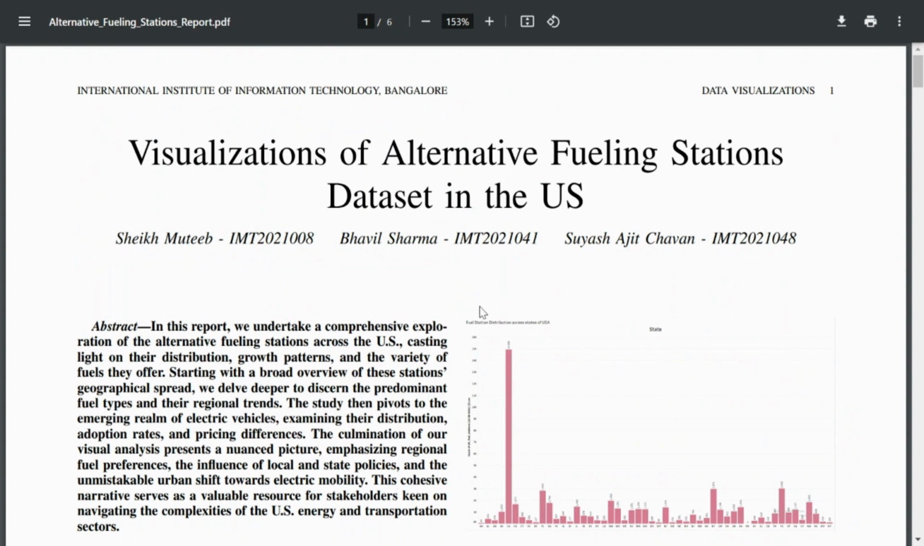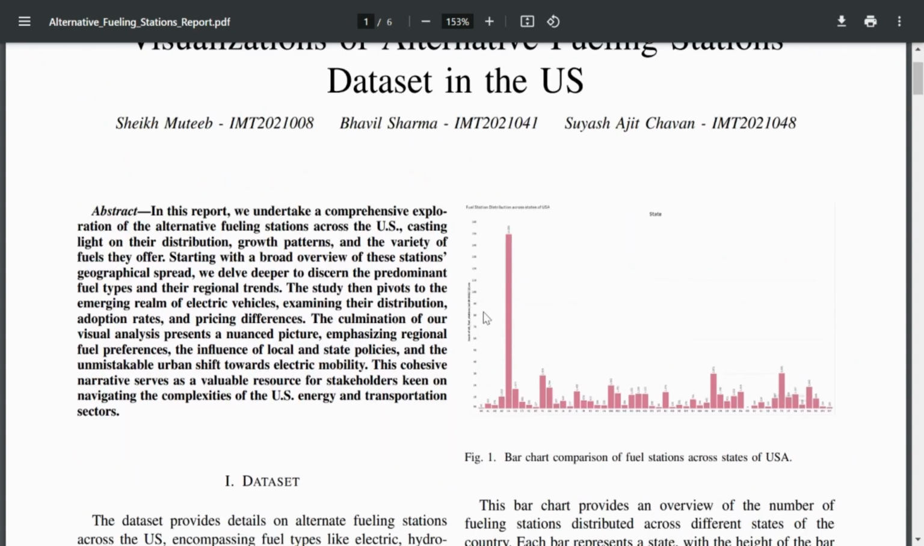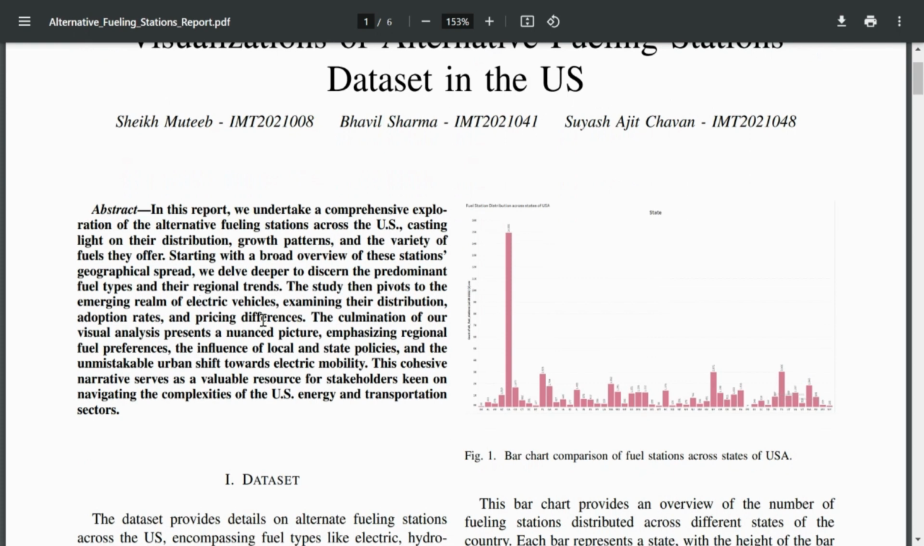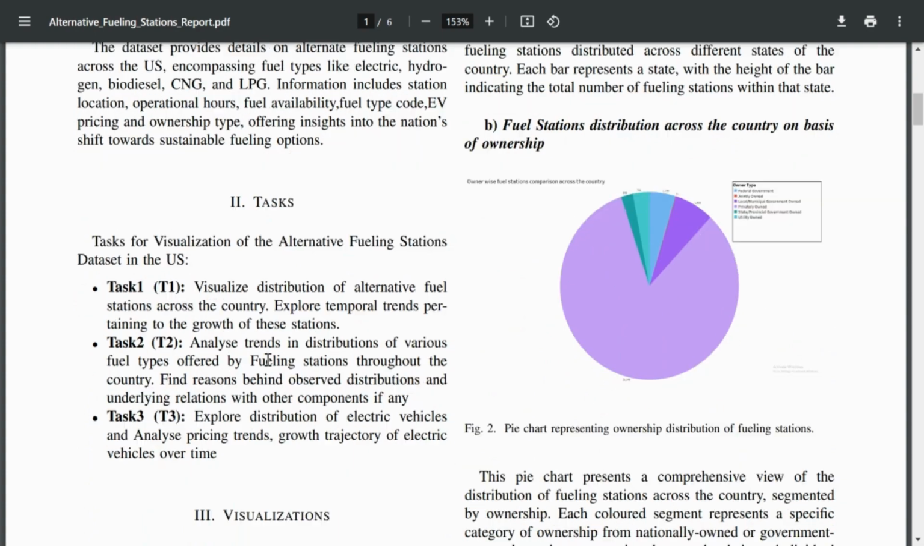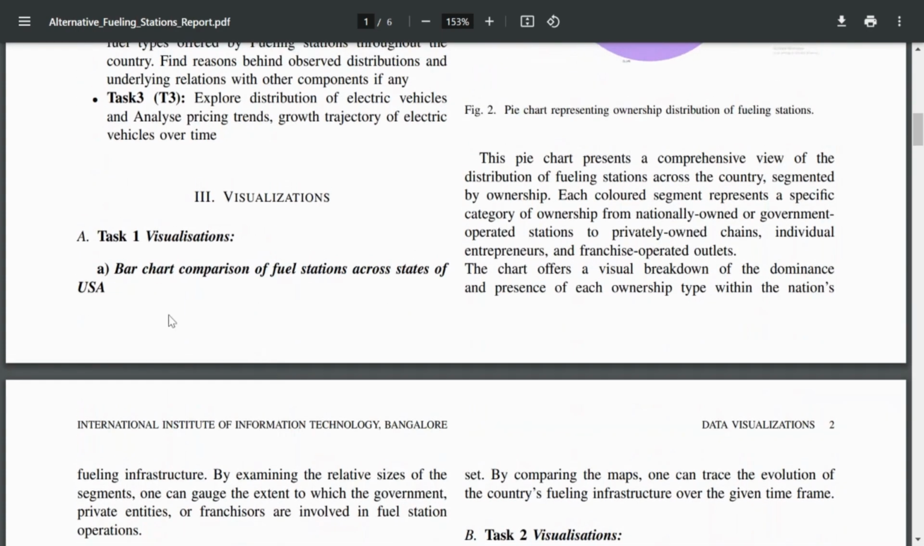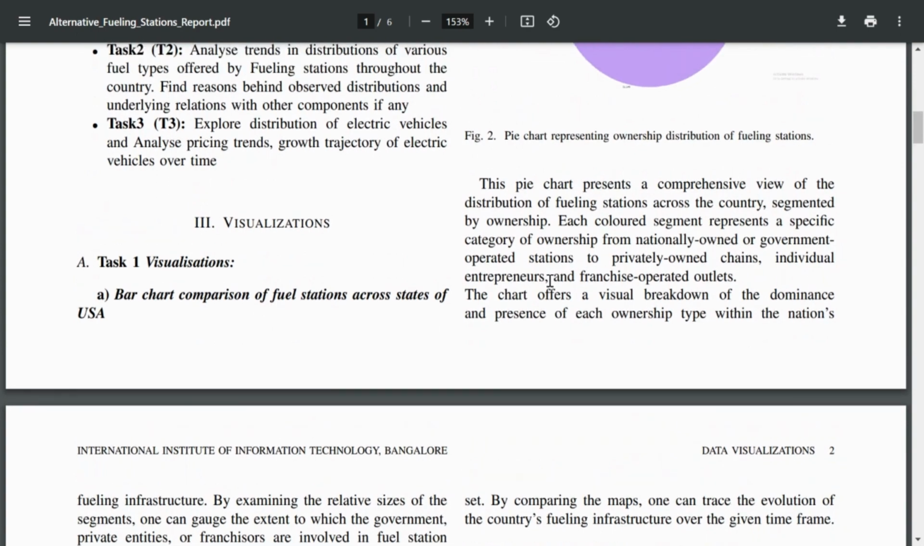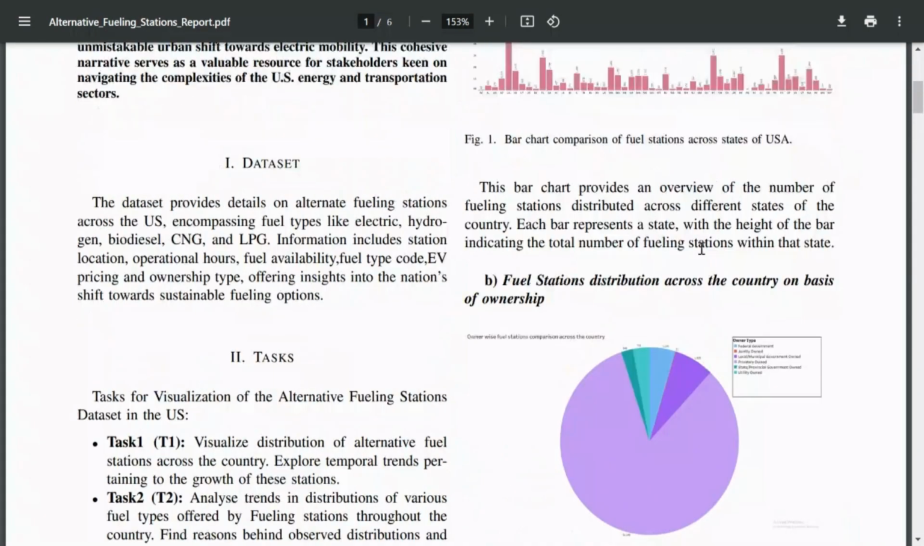So here we have a visualization of the alternative fueling station dataset in the United States. The abstract of this dataset: we visualize the fueling stations across the map of the United States and infer some details about it. I will be discussing the first task, visualizing the distribution of alternative fueling stations across the country. In the first task, we have a bar chart comparison of fuel stations across the states of the USA.